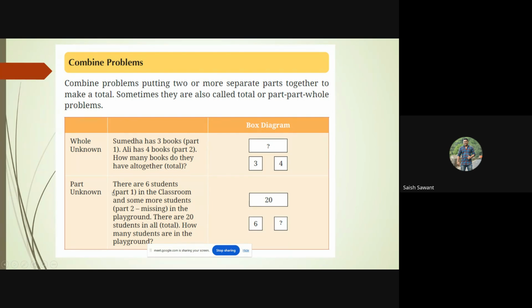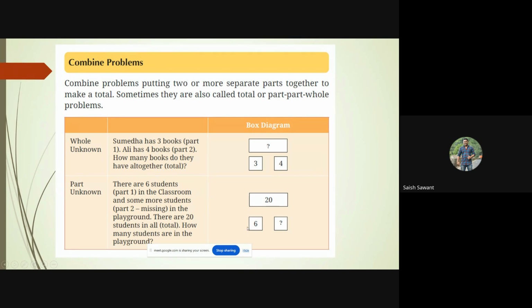Now let us see the second type in the combine problem, that is, one part is unknown. So let's read this. There are six students in the classroom and some more students on the playground. Six students in the classroom is known to us, and some more students is unknown to us. So one part is given, the other part is missing.